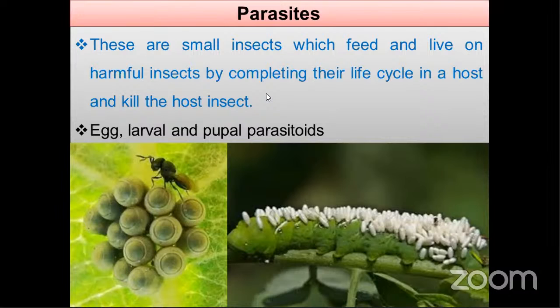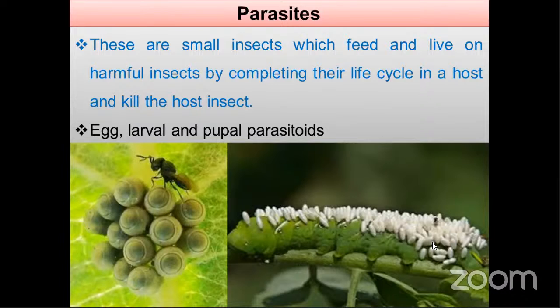Egg parasite: you can see in these pictures, the egg is there and the adult is there. Like that, there is also the larval parasite. You can see the larva here, this is the hawk moth. These are the pupae of the parasite. Like that, there is also the pupal parasite.